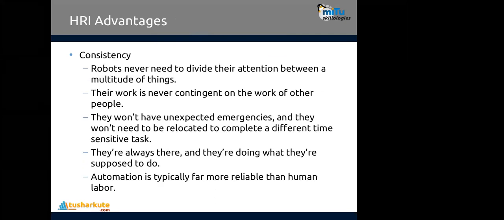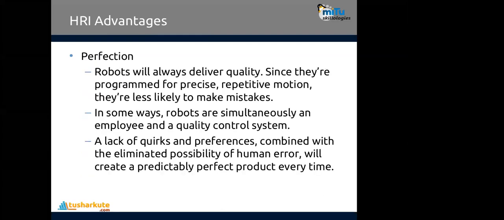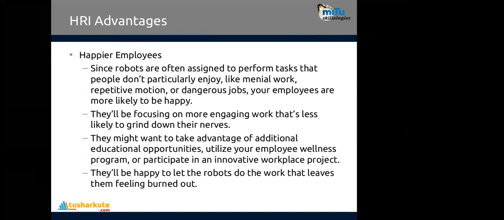Next is consistency. A robot never needs to divide its attention between a multitude of things, so it can be consistent. Perfection. A robot will always deliver quality since it is programmed for precise repetitive motion. It is less likely to make mistakes, and that is how perfection can be achieved.